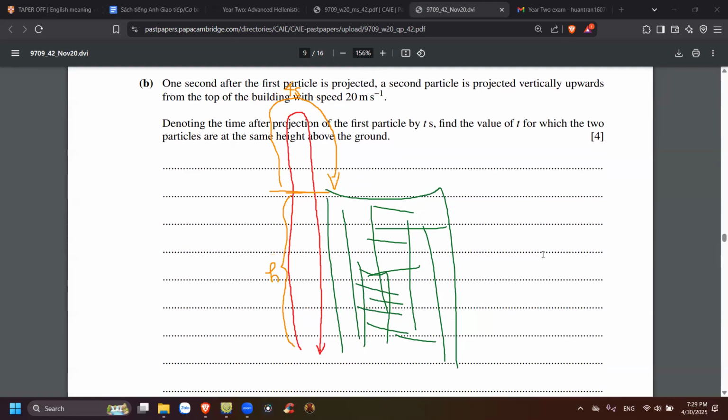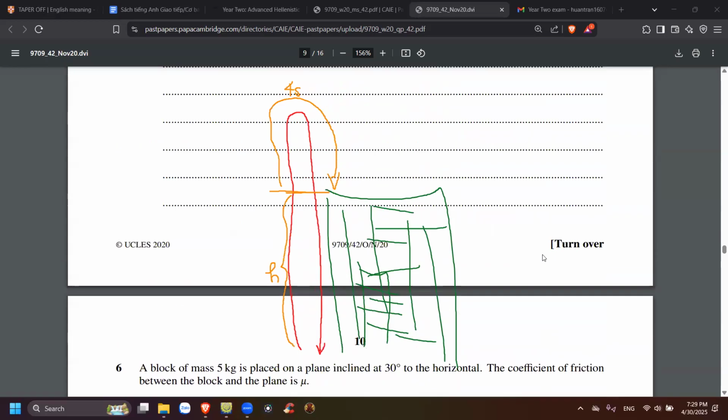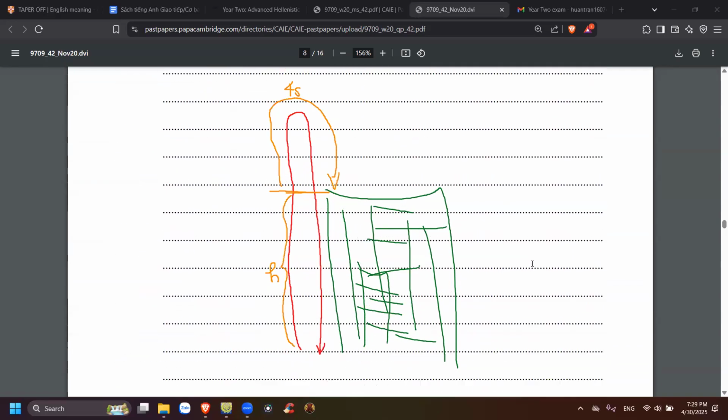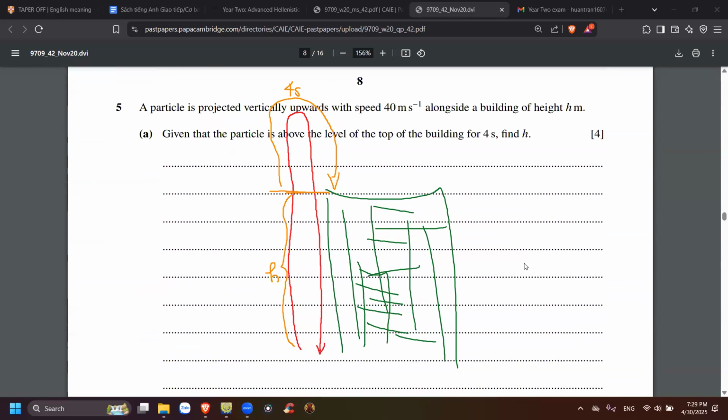Yeah. I think it's actually very difficult to get these 4 marks. This is 8 marks. Oh my god.